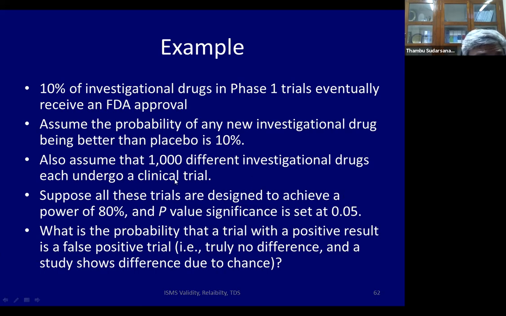Remember, there are 1,000 trials. Each of them appears to be good, 80% power and p-value 0.05. What is the chance that if you do 1,000 trials, there will be false positive trials? In other words, one of these trials will actually come back showing my new drug works when it actually doesn't work.